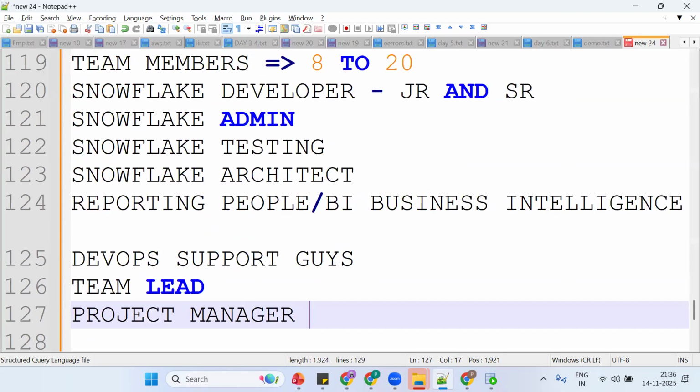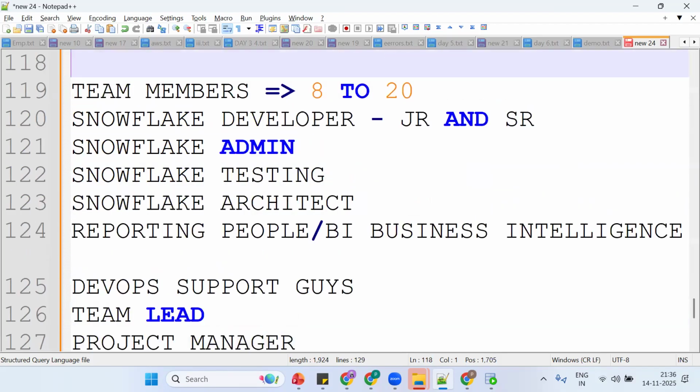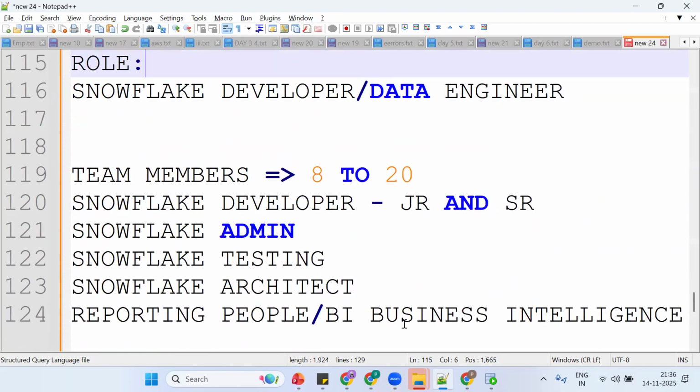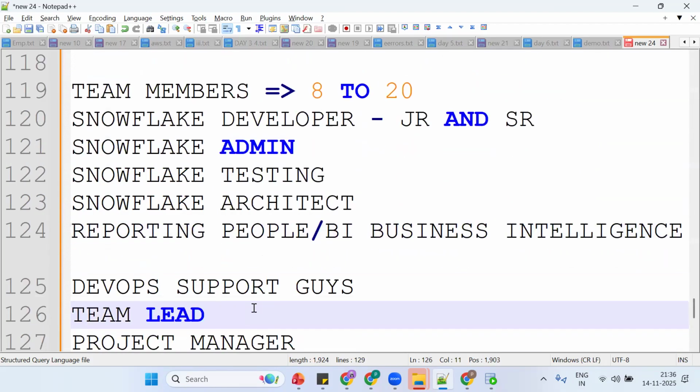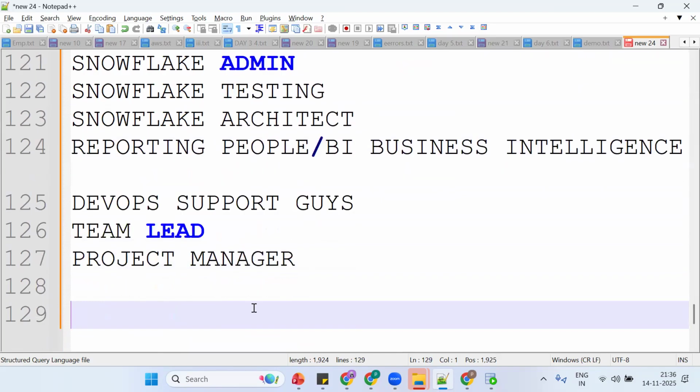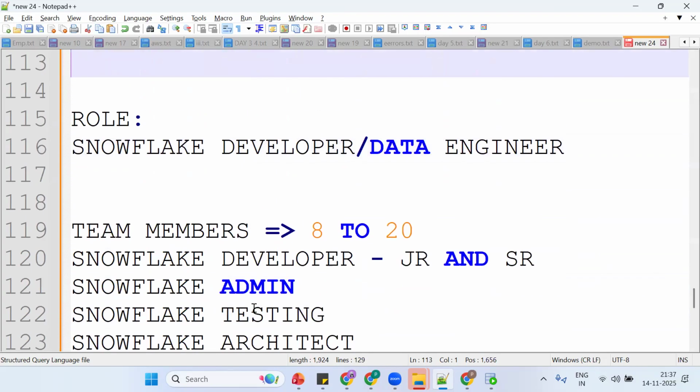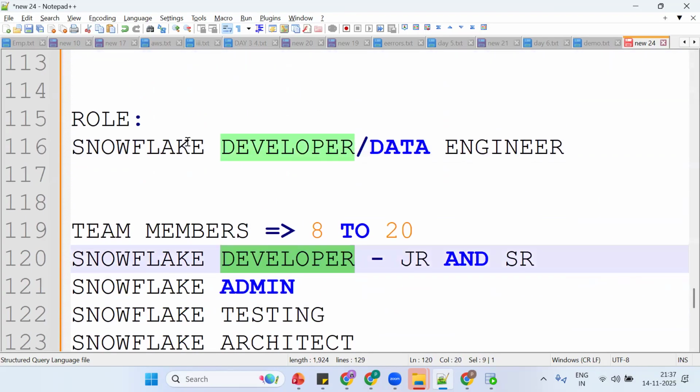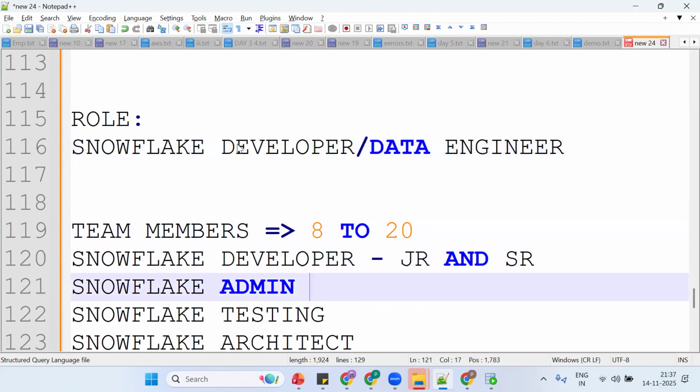So you don't work alone. There will be multiple team members: developer, admin, testing, architect, reporting people, DevOps, team lead, project manager. All of them will be available in a project. Your job will be the Snowflake developer profile. You should apply for Snowflake developer or data engineer profiles. This is the functionality. Let's see it one more time.